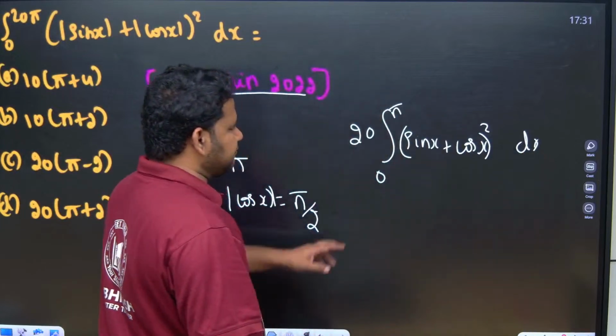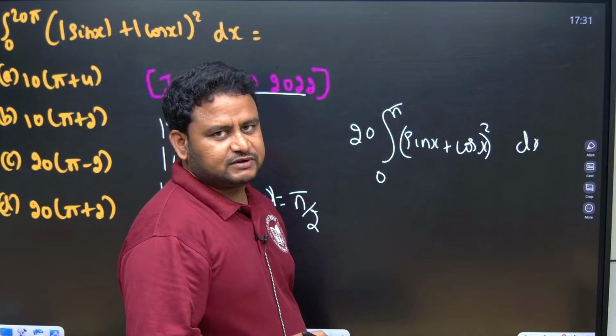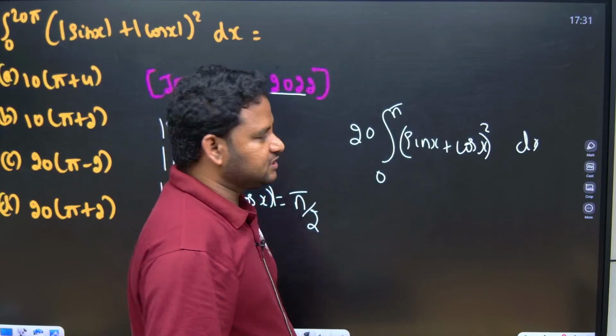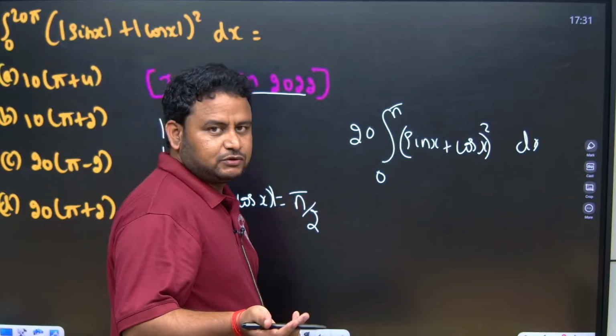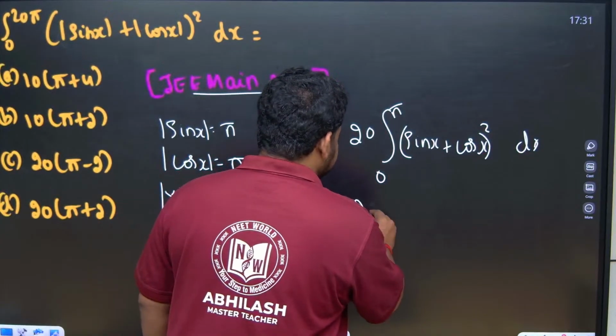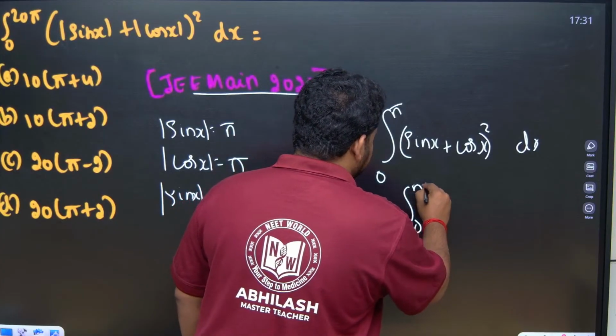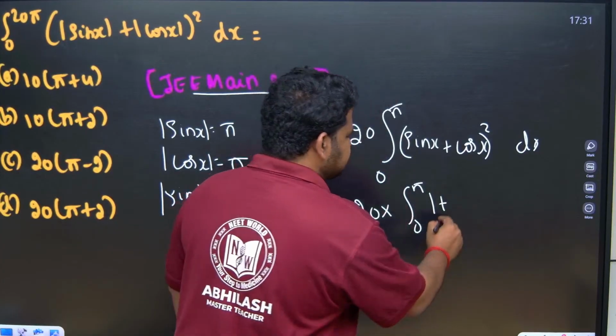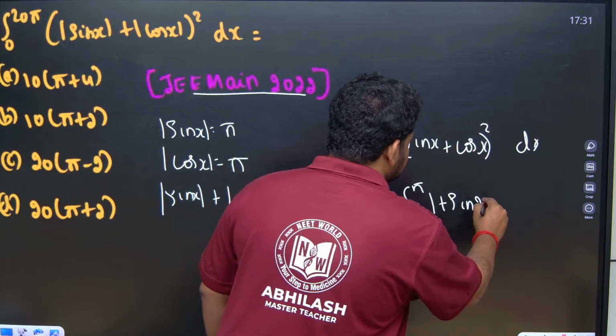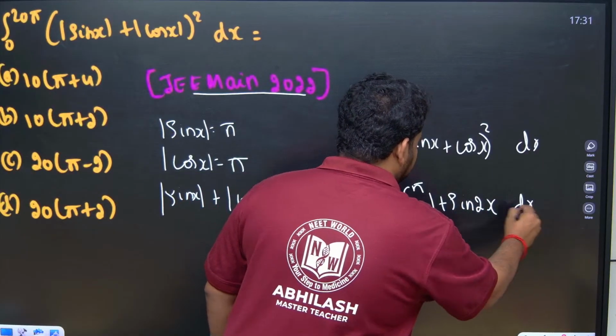Now 20 into sin x plus cos x whole square is sin square x plus cos square x plus 2 sin x cos x. Sin square x plus cos square x is nothing but equal to 1. So 20 into the integral from 0 to pi of 1 plus 2 sin x cos x, which is sin 2x, dx.